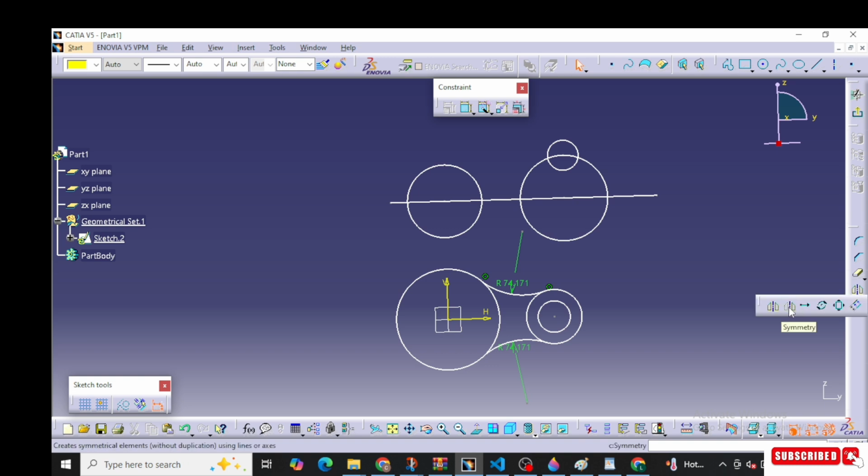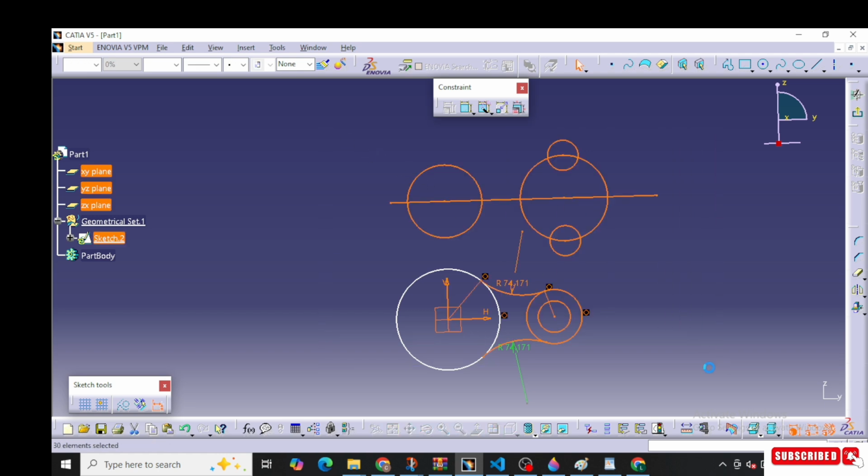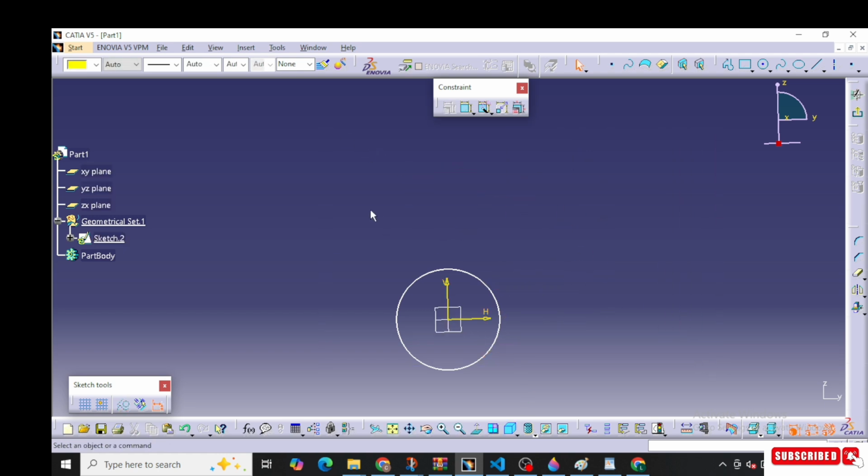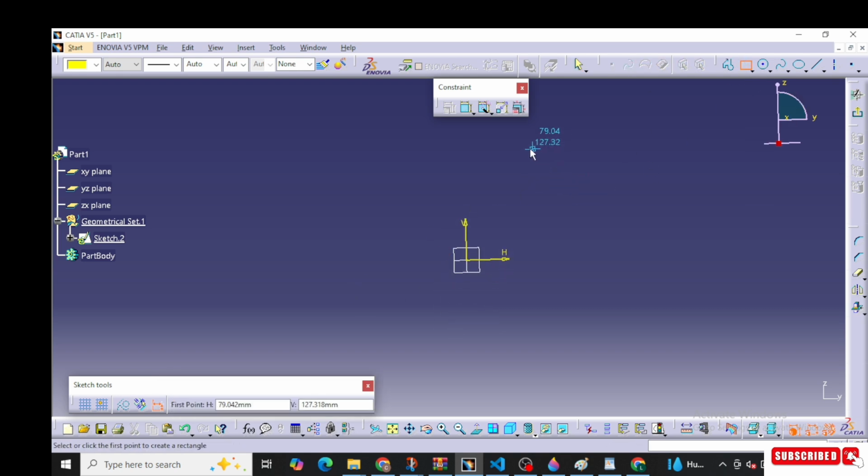So press here, and this is the symmetry command. Select your object and select the reference line, and it goes here. If you use the mirror command, take this object and select the line; this is a copy here actually. And this is symmetry and mirror command, and I will let you know in 3D.